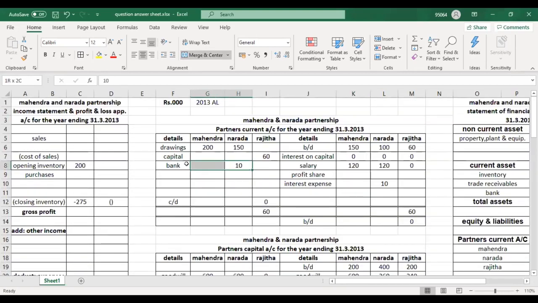But they haven't said that. Sometimes they will ask you, but they haven't said that. So just be like this: interest expense account debit, partner's current account credit. Okay, so this is a good learning point.